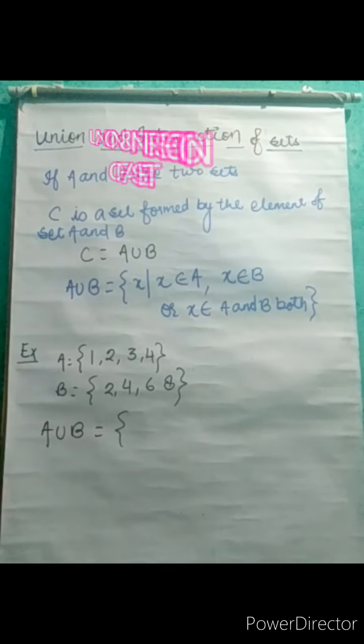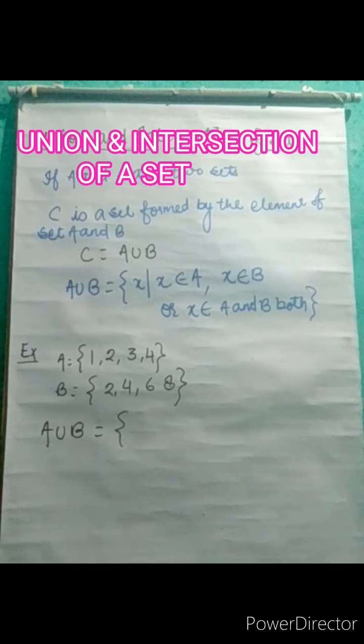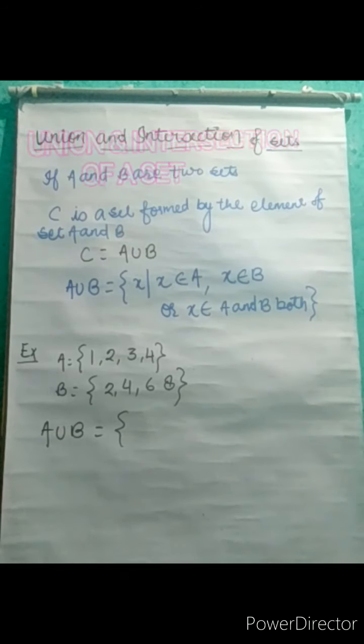Now union and intersection of sets. First we will see the union of two sets.